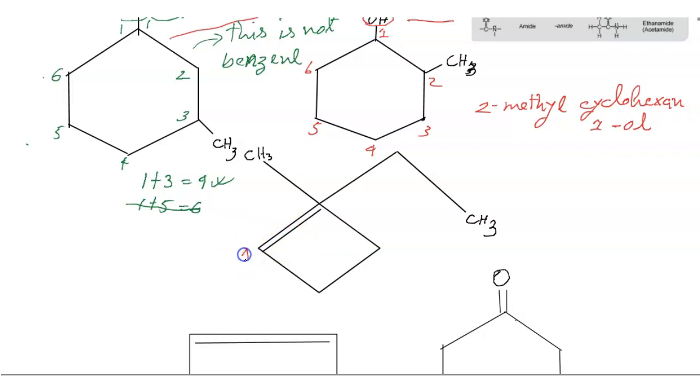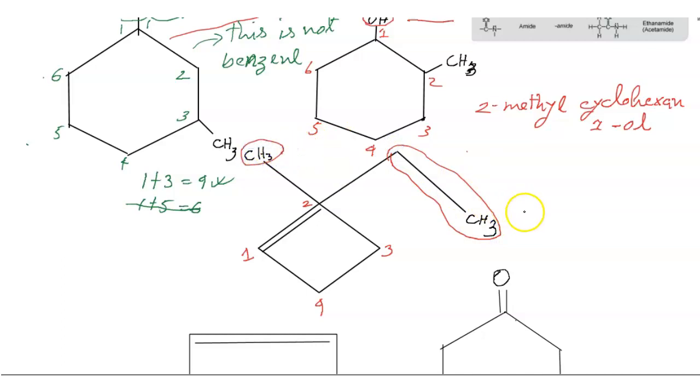So I can write in here 1. After that I write in here 2, then 3, then 4. This portion is the C2H5 group, and this is the CH3 group.